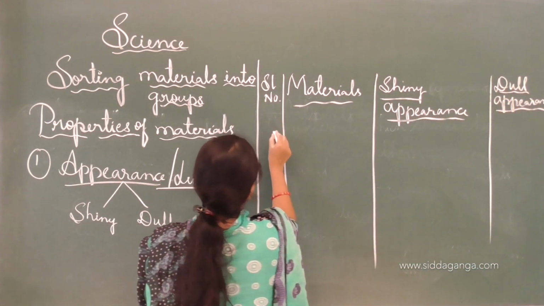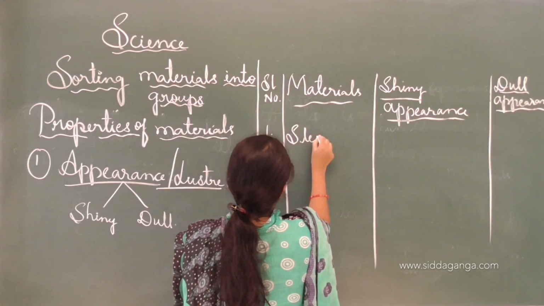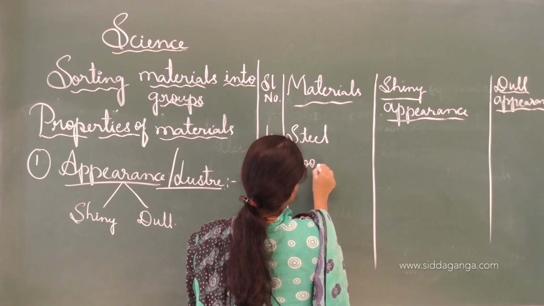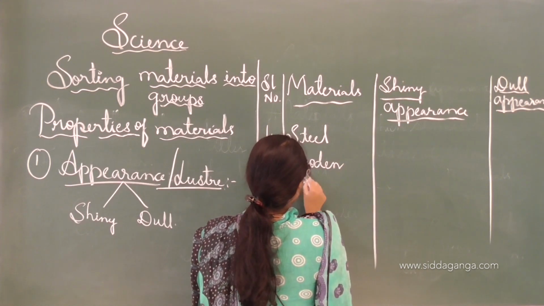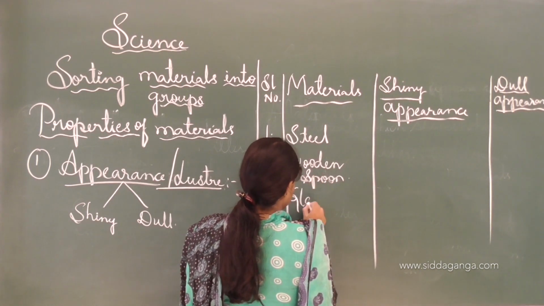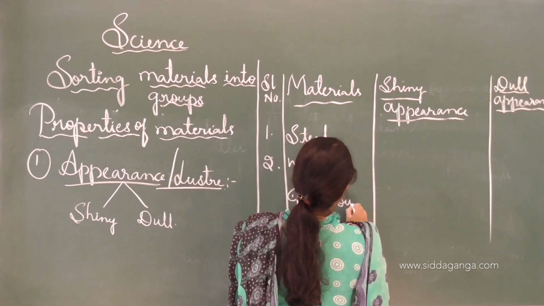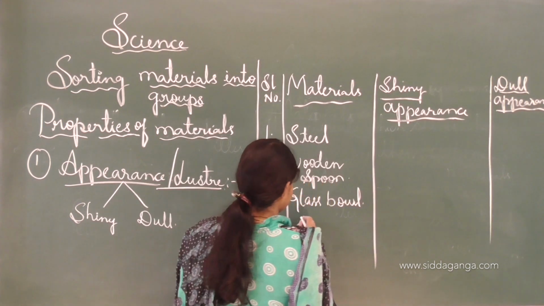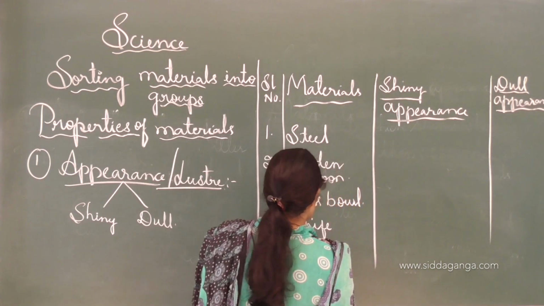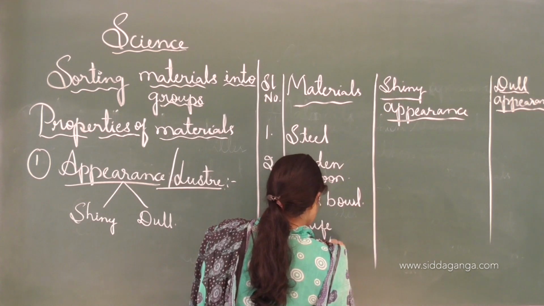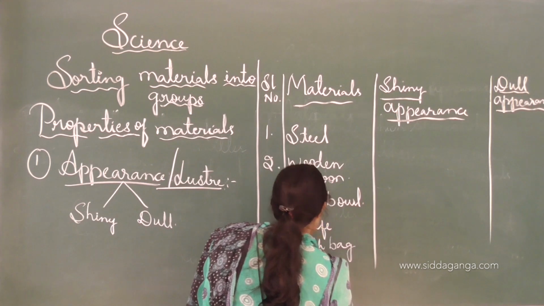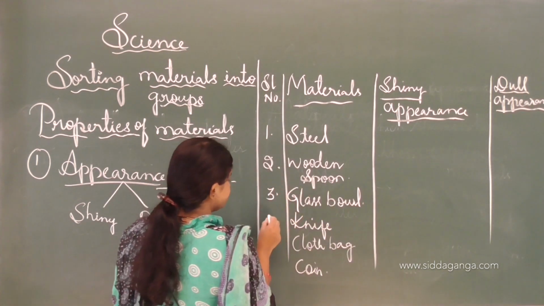First one is steel, wooden spoon, glass bowl, knife, cloth bag and the coin. See, I will write the materials here.